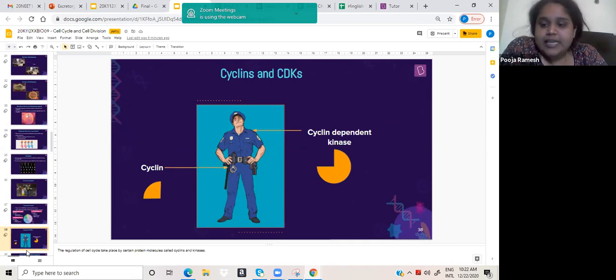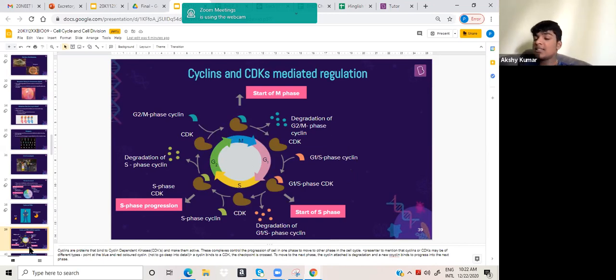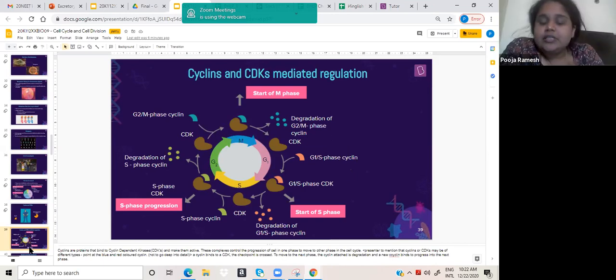CDK means cyclin dependent kinase. There is this particular enzyme called cyclin dependent kinase. Whenever you see a term ending in -ase, that means it's an enzyme, correct? Lipases, correct. Very good. So cyclin dependent kinase is basically an enzyme.